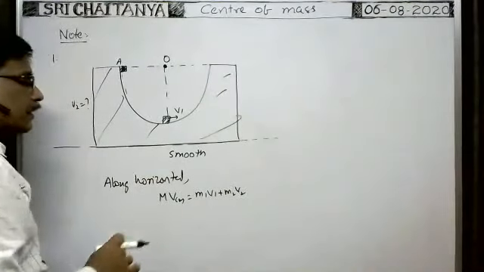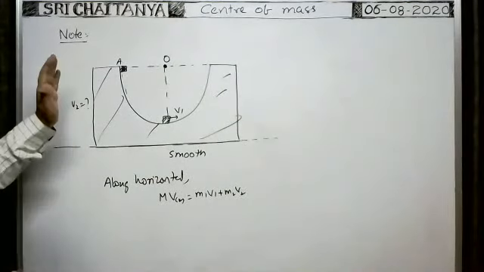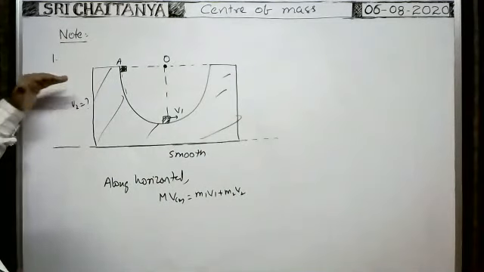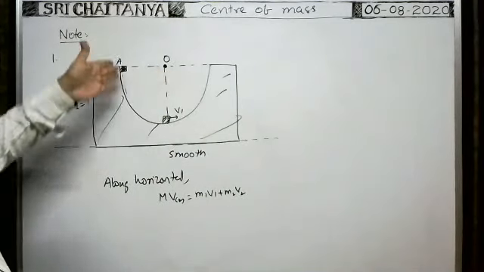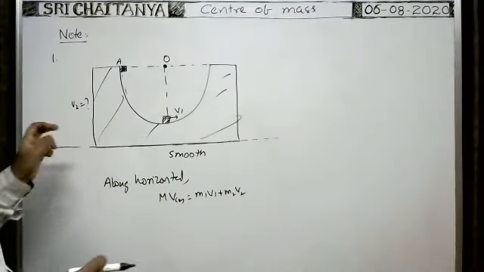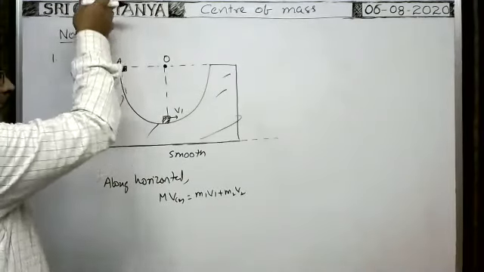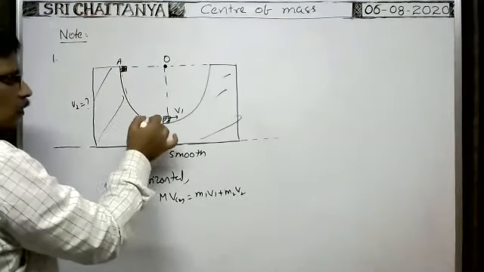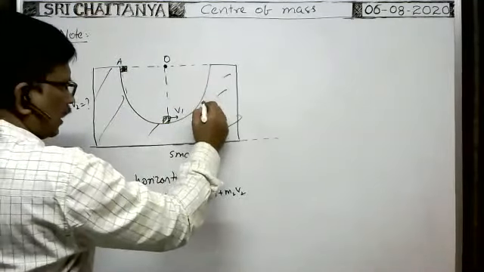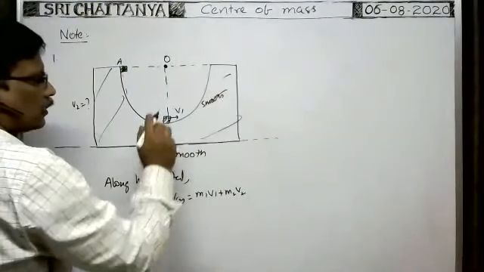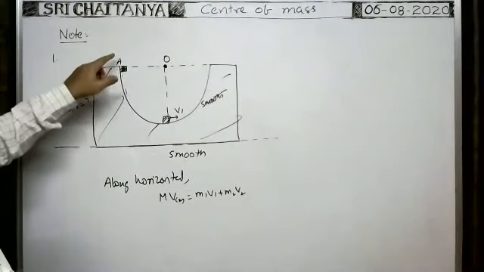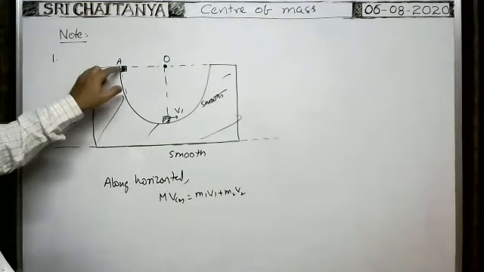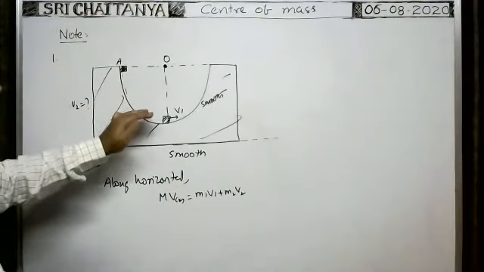Along the horizontal direction, no force acts on the body or on this wedge. Along the vertical direction only the gravitational force acts. Here it is just released. That's why only along the vertical direction the gravitational force acts, and because of that the body slides down. This surface is also smooth; all surfaces are smooth. Because of gravity only it comes down along the vertical direction, so that its velocity goes on increasing.